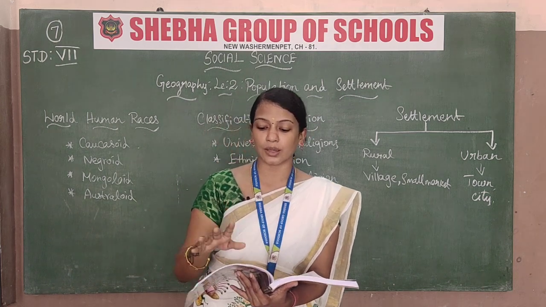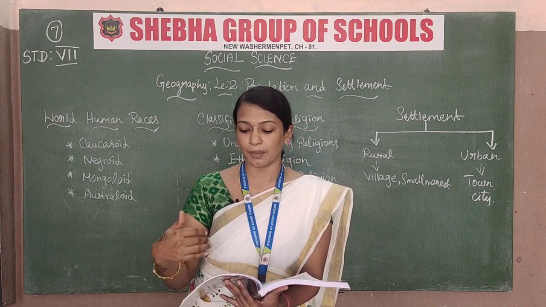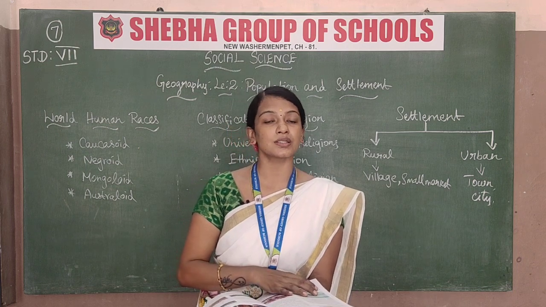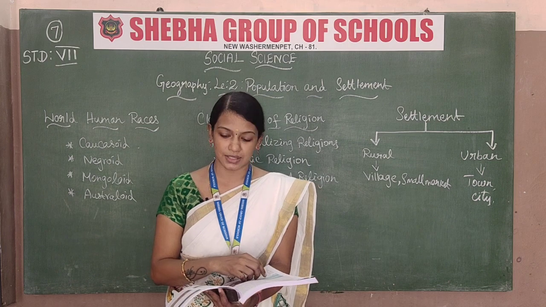This is only 2 types of settlements. After that we have many different types of settlements. Before that there are 2 types of settlements: compact and dispersed settlements. What are they? Compact and dispersed settlements.